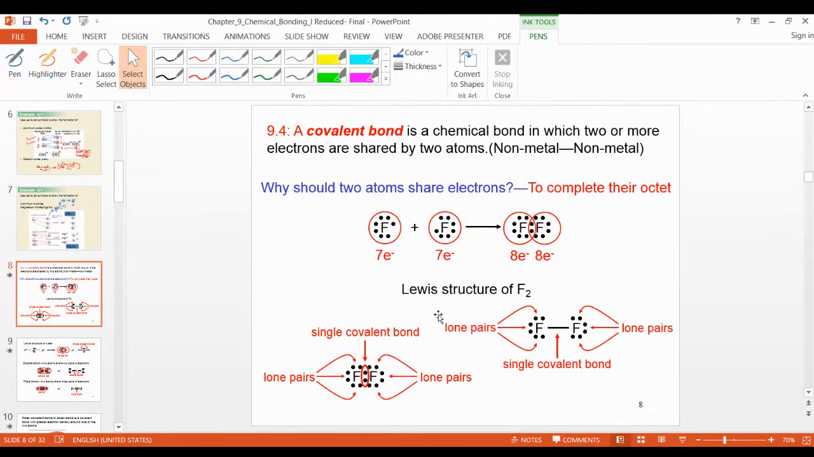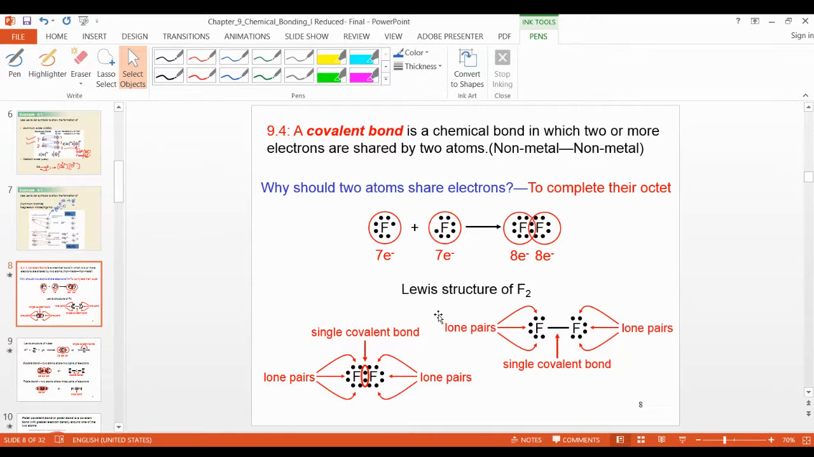The second one is the covalent bond. Ionic bond and covalent bond. A covalent bond is formed between non-metal and non-metal. It is a chemical bond in which 2 or more electrons are shared by 2 atoms. Why should 2 atoms share electrons to complete their octet? This is the question now. Why are they always sharing? Because they want to complete their octet. They are not stable. If they complete their octet, they will be more stable, right?